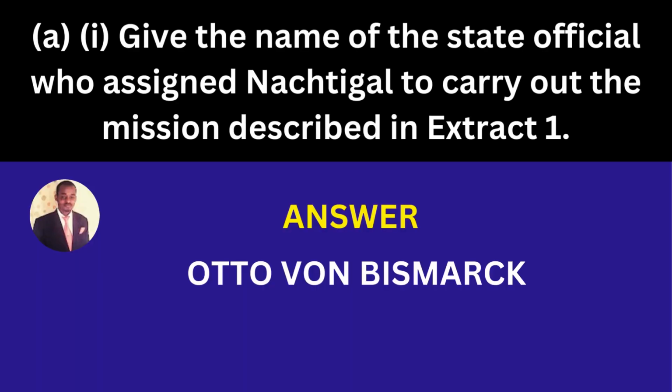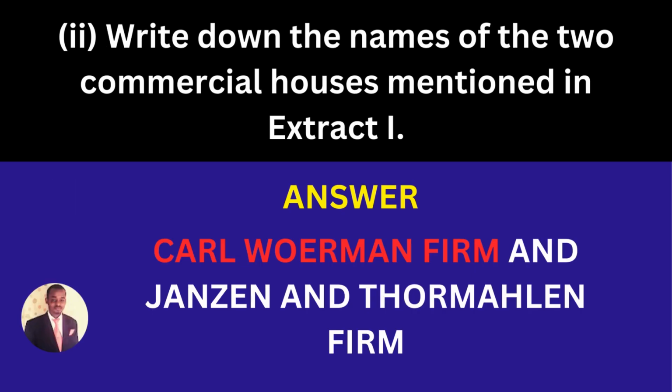Give the name of the state official who assigned Nachtigal to carry out the mission described in Extract 1. Answer: Otto von Bismarck. Two: write down the names of the two commercial houses mentioned in Extract 1.